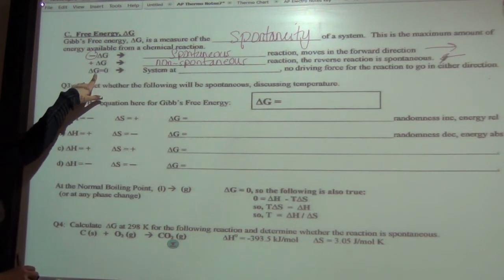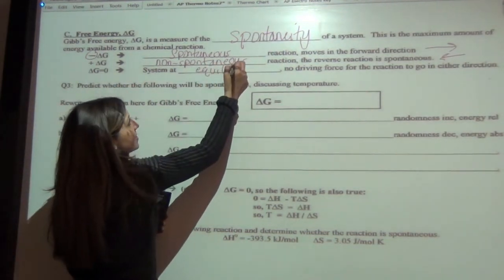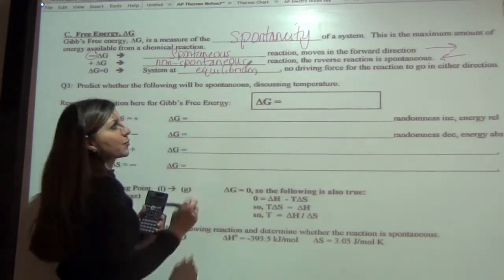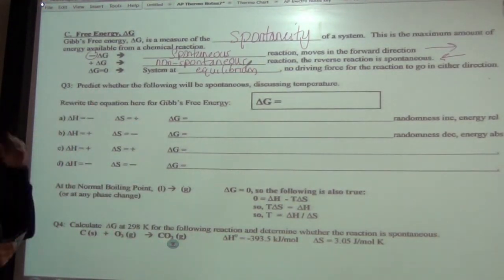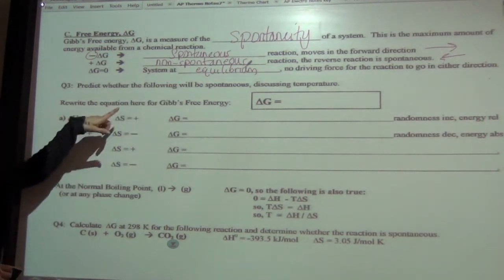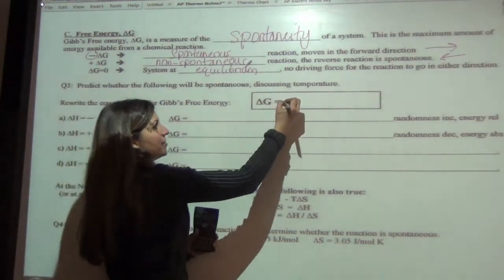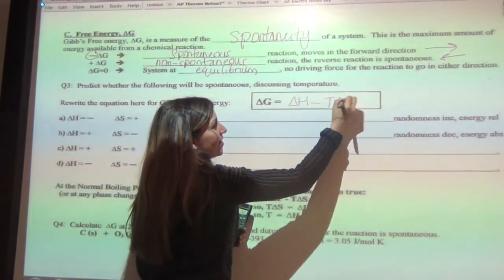If delta G is equal to 0, then your system is at what? Equilibrium. Awesome. And it says there's no driving force for the reaction to go in either direction. It's just going to sit there. So question 3 says, predict whether the following will be spontaneous, discussing temperature. So rewrite the equation here for Gibbs free energy. So delta G is equal to what? Delta H minus T delta S.